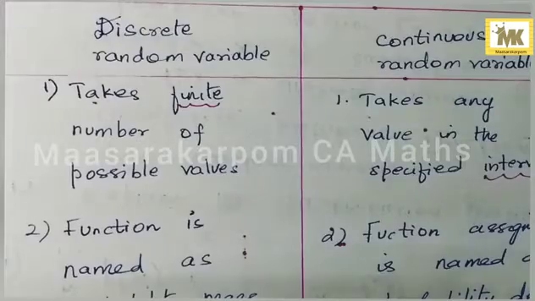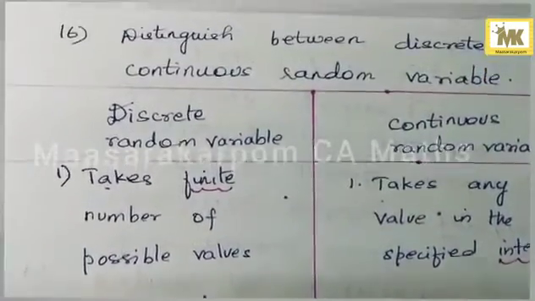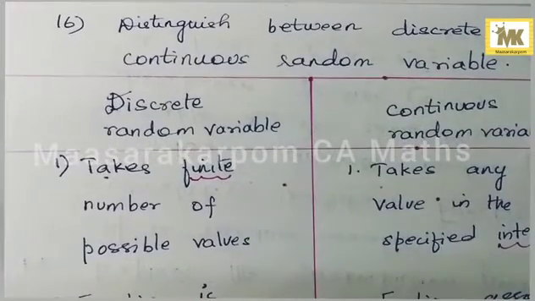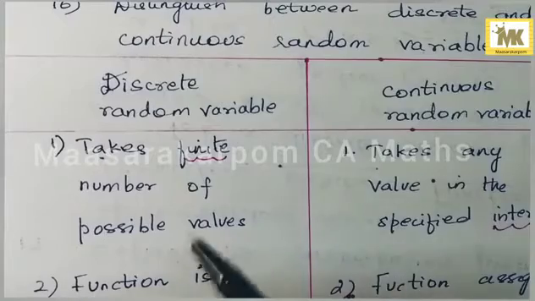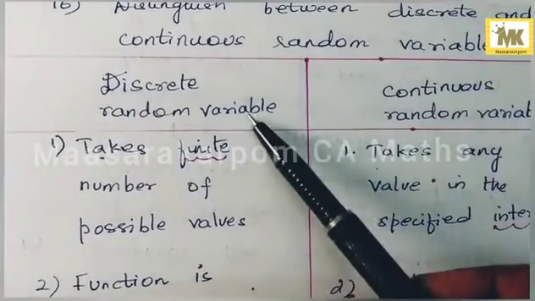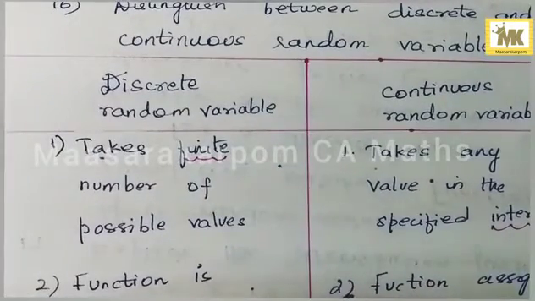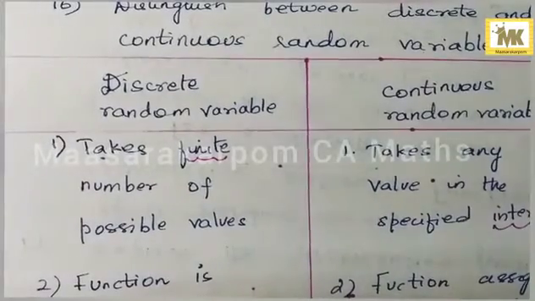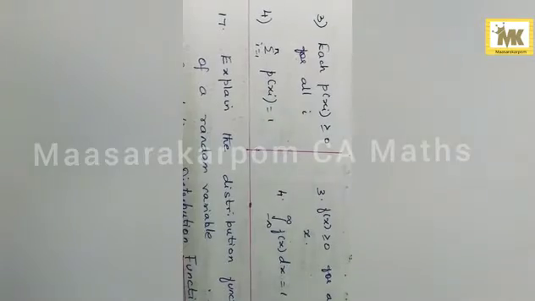Question number 19, properties of discrete random variable. In question number 16 we wrote the difference between discrete and continuous random variable. In that table, the first column: discrete random variable takes finite number of possible values. Probability function is named as probability mass function, and each p of xi is greater than or equal to 0 and sigma p of xi is equal to 1.